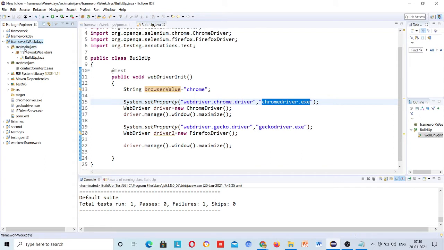Okay, so you just want to access this, which is present in the same location. So you just need to pass the file name. See, if I create one more folder under the target, the project structure is right, this is not present inside the target folder. If I create under the target one more folder, like an exe file folder, and copy all the files inside that, then do I need to provide the complete path of that?